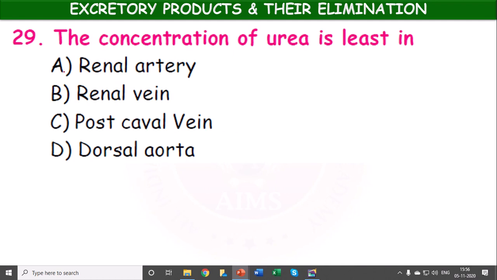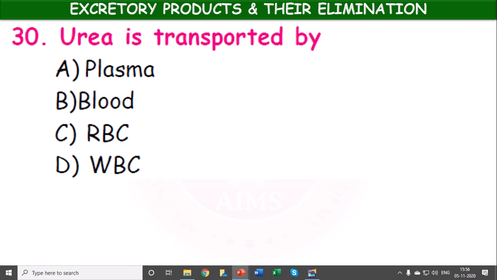The concentration of urea is least in renal artery, renal vein, post caval vein, dorsal aorta. In the renal artery, the artery which brings blood to the kidney, the concentration of urea is least. Urea is transported by plasma, blood, RBC, WBC.